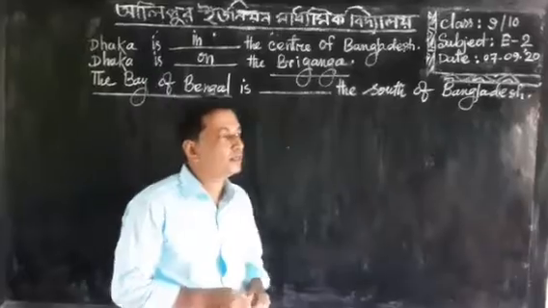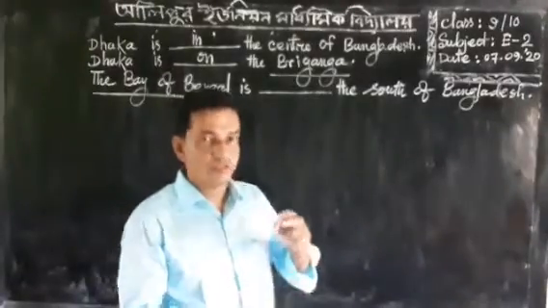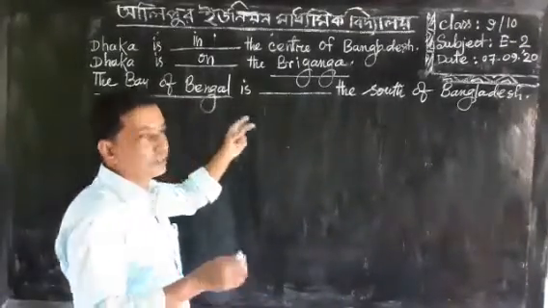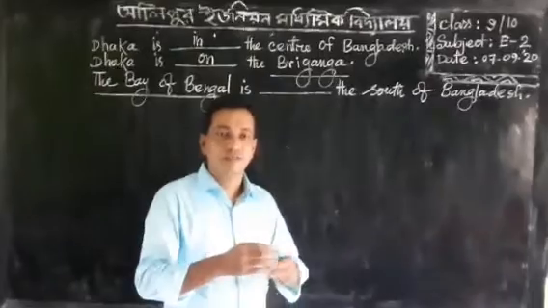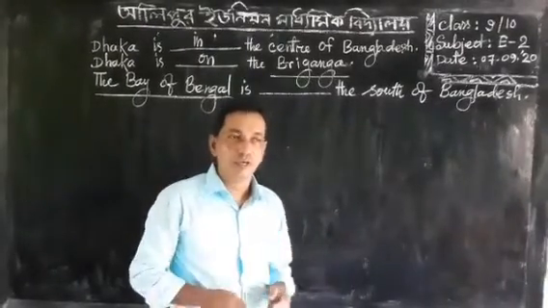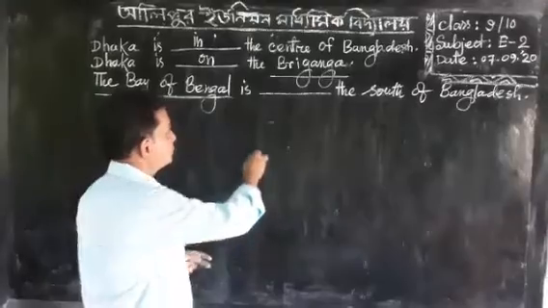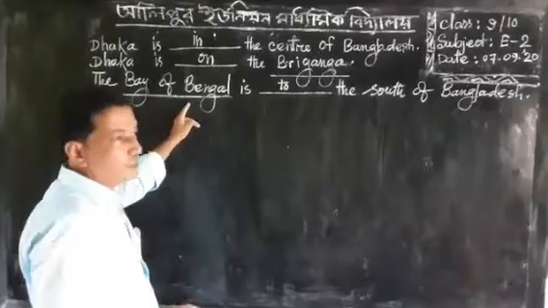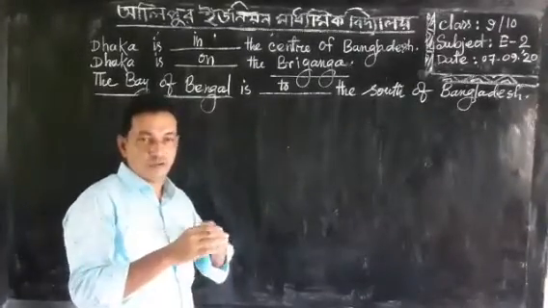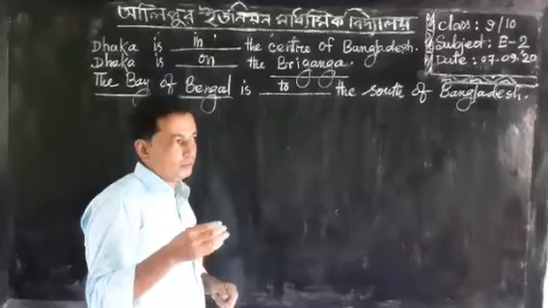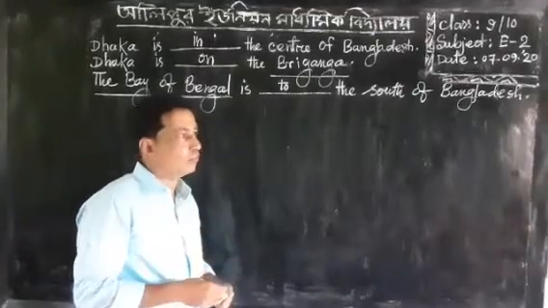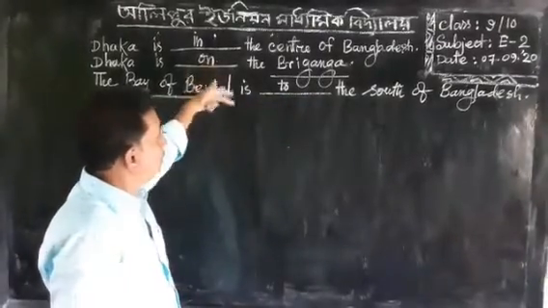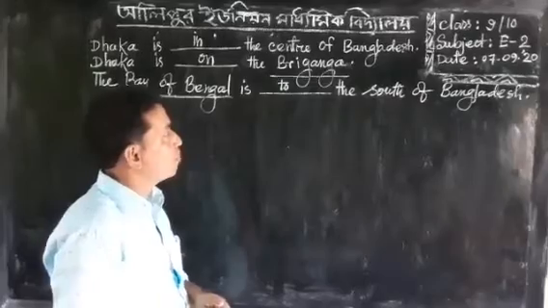So you should bear in mind that if anything is outside of something, suppose the Bay of Bengal is not in our boundary, it is out of our boundary, we can put here the preposition to. So there are three types of related sentences I have discussed.